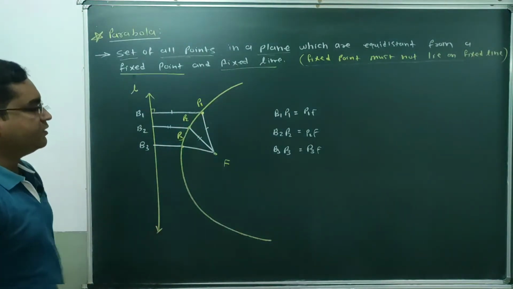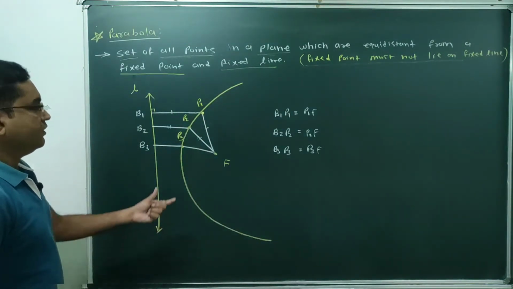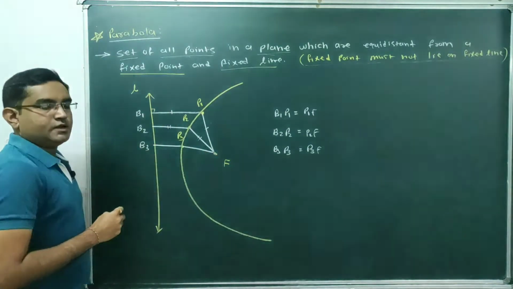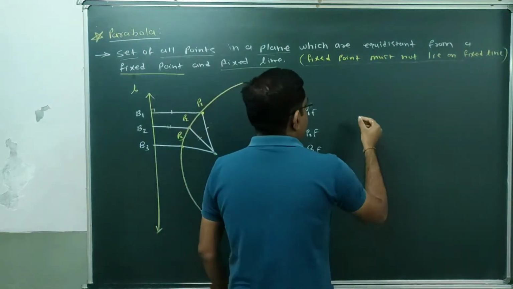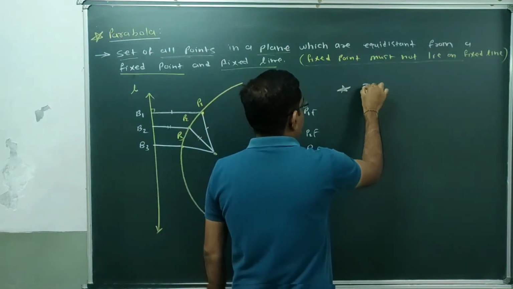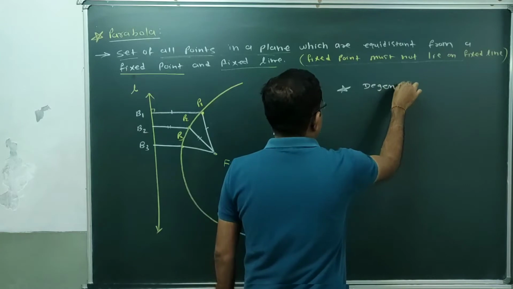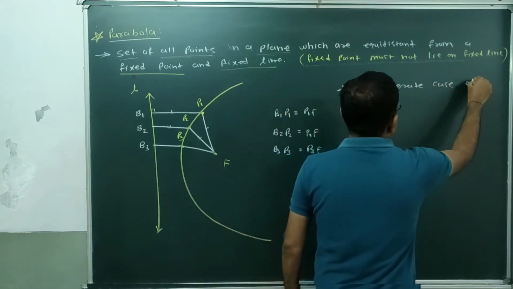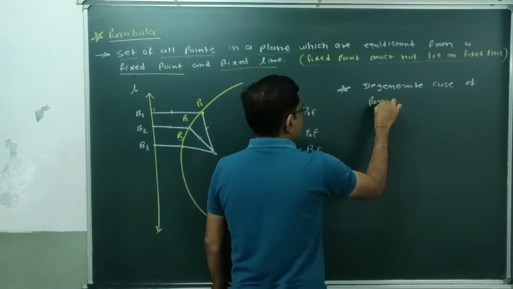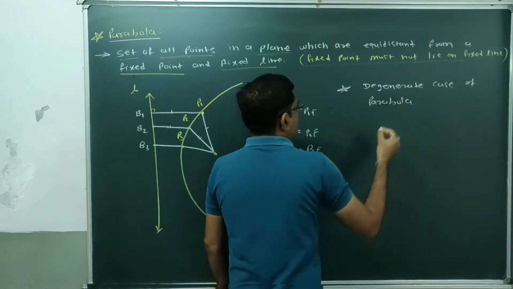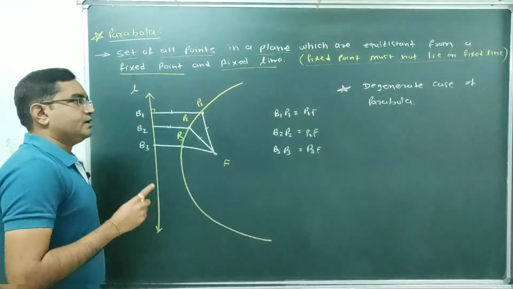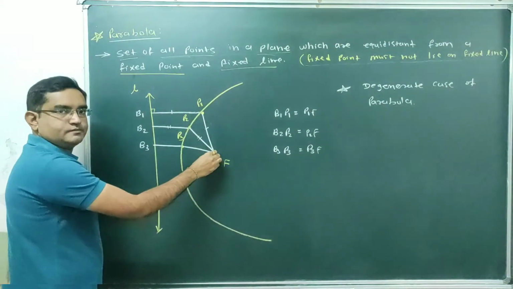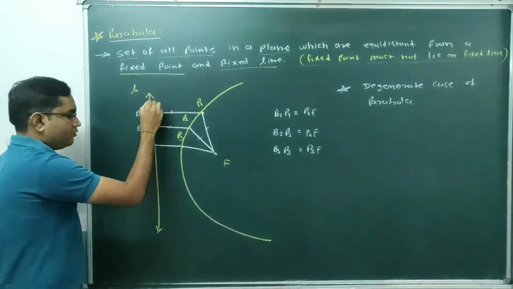Done. So this is the definition of parabola. If this fixed point lies on this fixed line, that is known as the degenerate case of parabola. What is the degenerate case of parabola? The degenerate case of parabola is the case in which our fixed point lies on this line L.